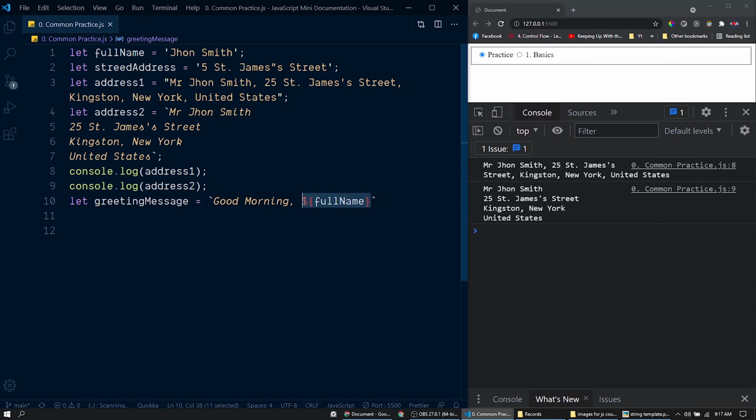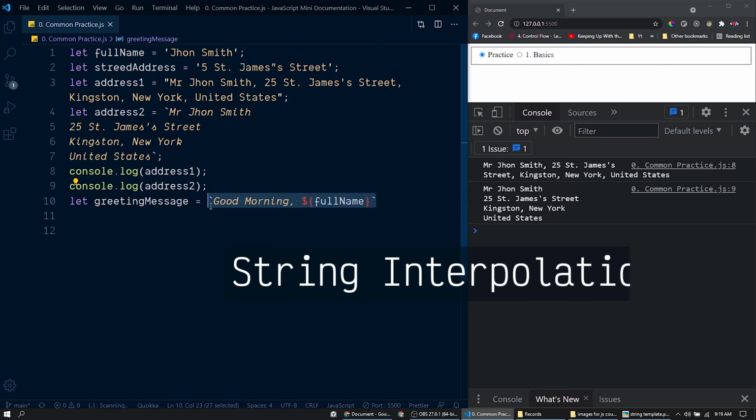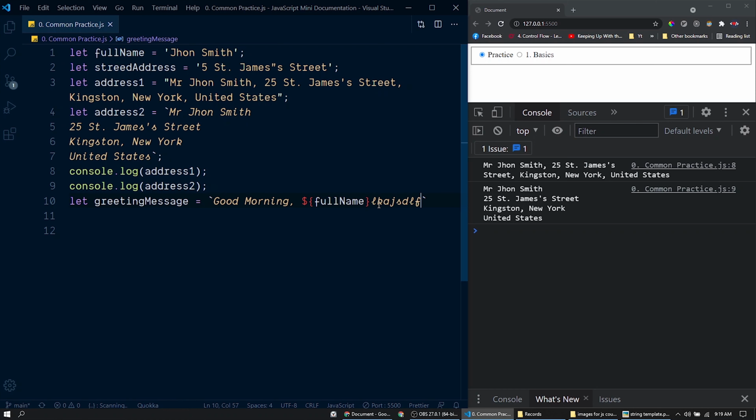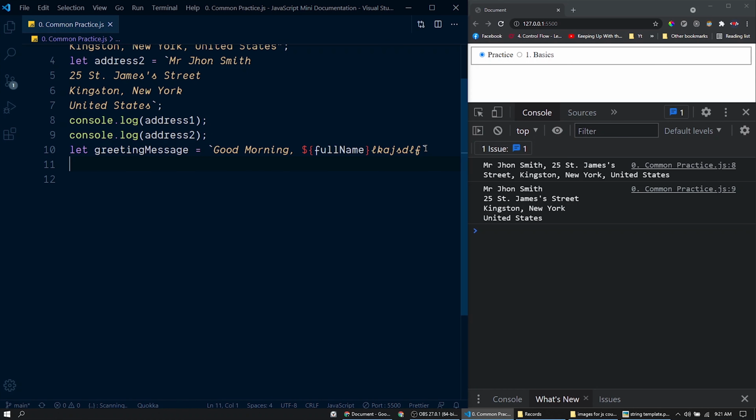Inside that we can pass a placeholder like this. During runtime, this placeholder will be replaced with the value inside this variable fullName. So this is what we call a placeholder, and this way of generating a string is called string interpolation. Now after the placeholder, we can pass anything we want. Just before this portion here, the value of fullName will be replaced. Now instead of this random string, we need an exclamation mark like this.